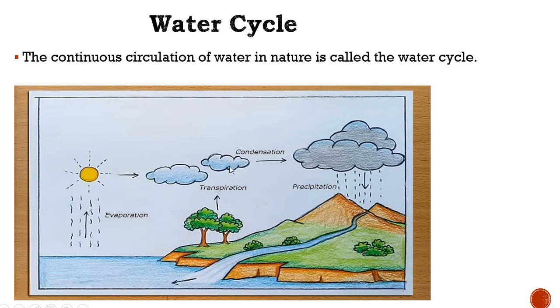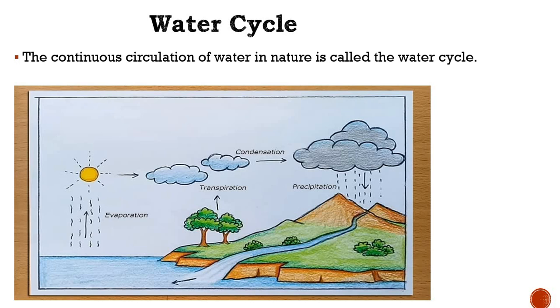So by the condensation process, they form clouds and bigger droplets of water, and it falls from the atmosphere. When it falls in the form of rain, this process is known as precipitation. So these are the different processes involved in the water cycle: evaporation, condensation, transpiration, and precipitation.